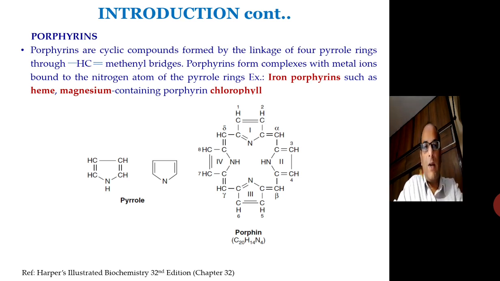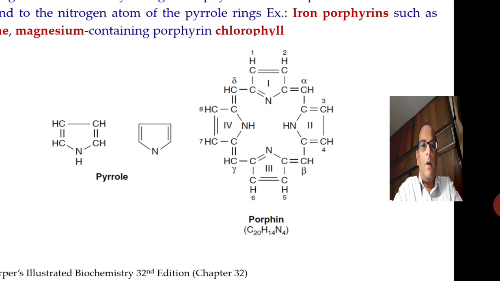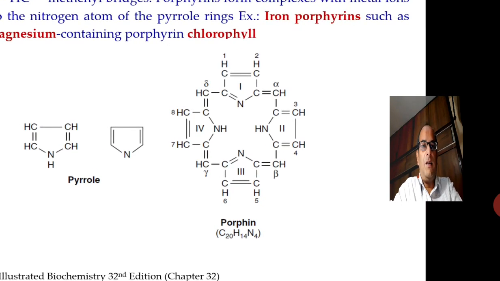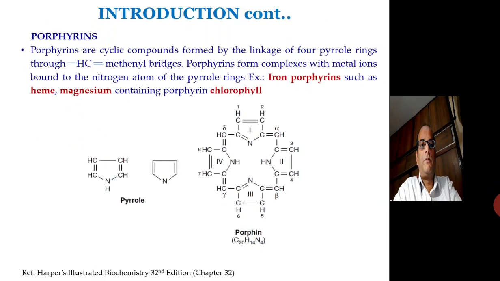Pyrrole is basically a 5 atom ring having a nitrogen in the center. You can see that it is linked by methynyl bridges which are 4 in number: alpha, beta, gamma and delta, and there are 8 replaceable hydrogen atoms on the side of this ring, the porphyrin nucleus. They are numbered as 1, 2, 3, 4, 5, 6, 7 and 8. The atomic composition of porphyrin nucleus is C20H14N4.